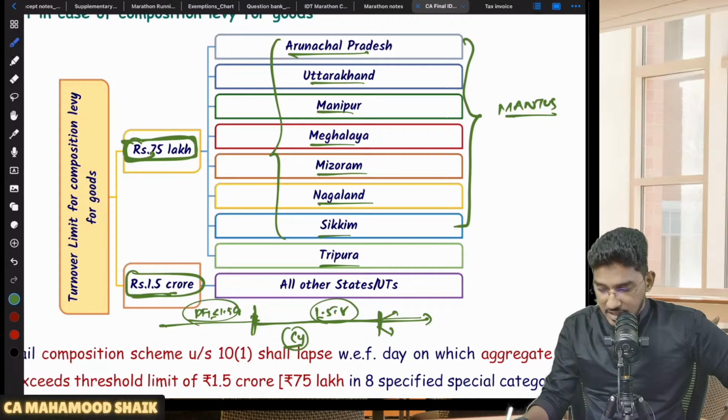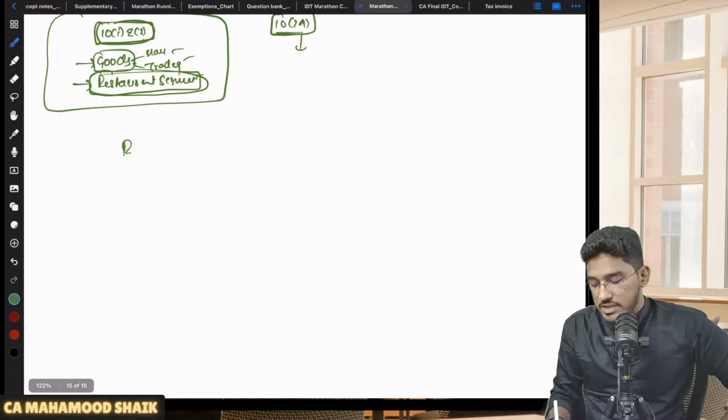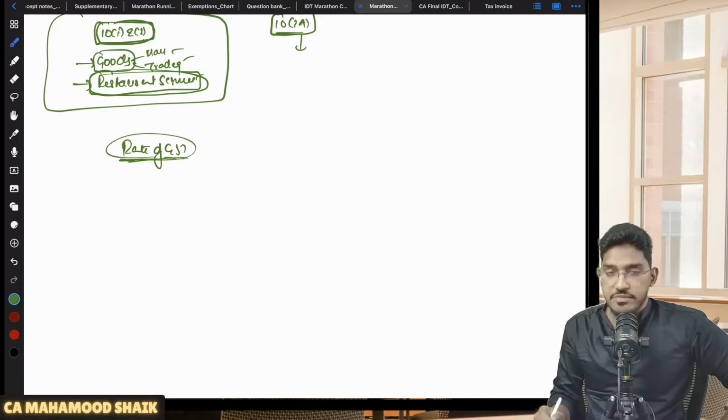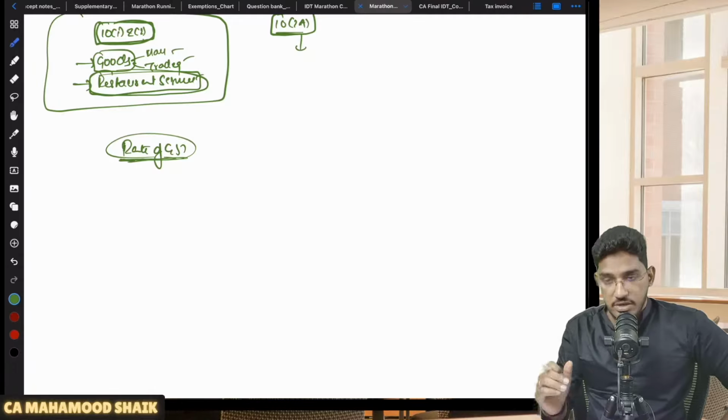Now we will try to understand, in case you are eligible for composition levy, and in case you have opted for composition levy, what will be the rate of GST which you are required to pay? What will be the rate of GST you are required to pay in case you become eligible for composition levy under section 10 subsections 1 and 2 and you want to pay GST under the composition scheme?